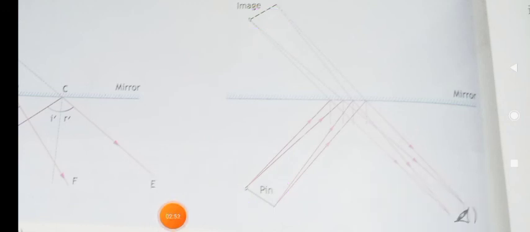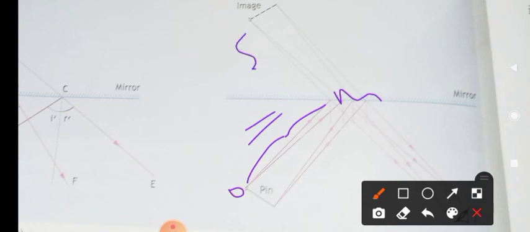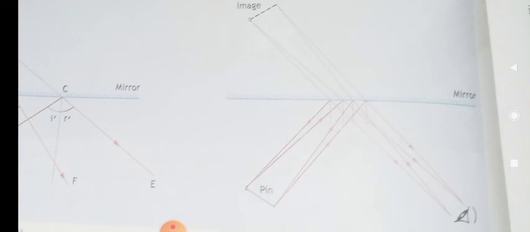And also it is at the same distance from the mirror as is the object. So the distance between the mirror and the object is equal to this distance. This is the object, the pin is the object, and this is the mirror. And this distance is equal to the distance between the image formed and the mirror. Both are at an equal distance. So the object's distance from the mirror and the image distance from the mirror are equal. Do you understand, children? Yes, hope you have understood.